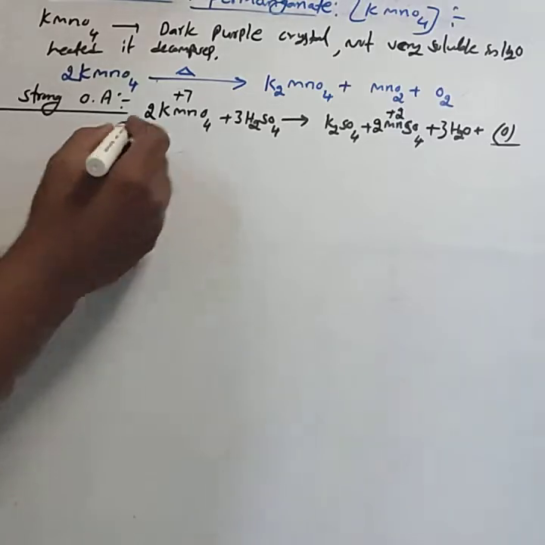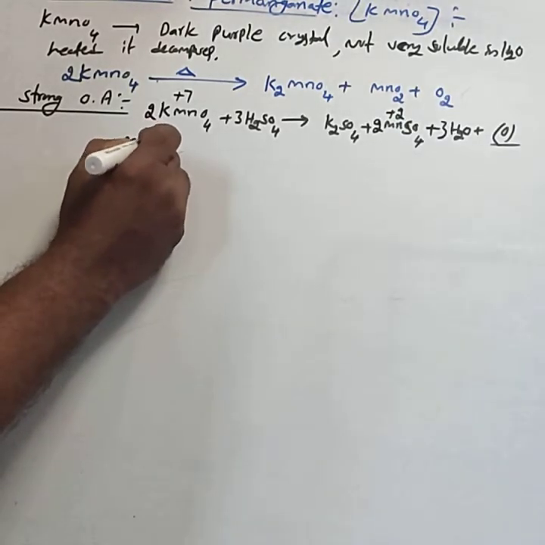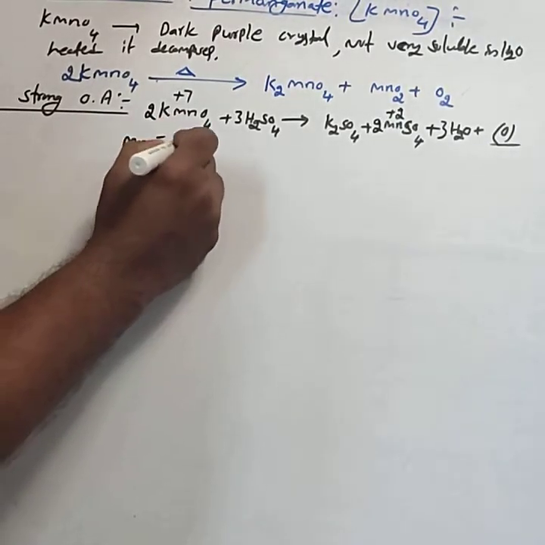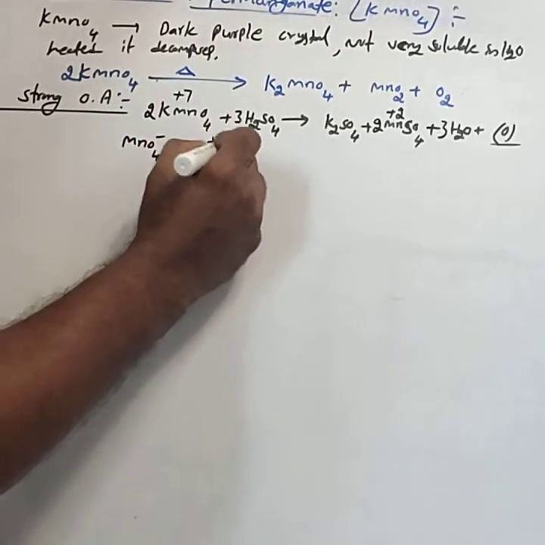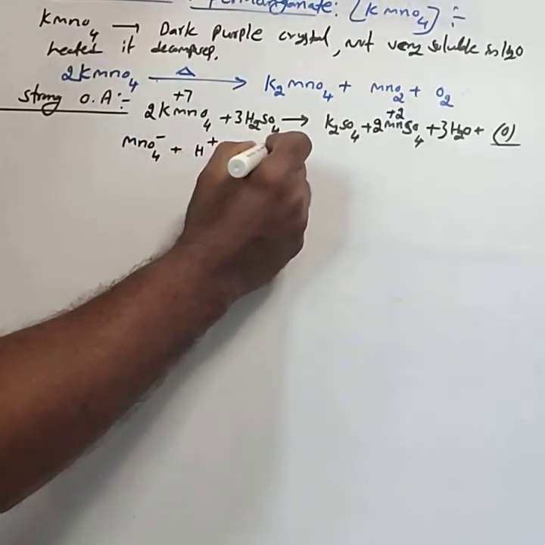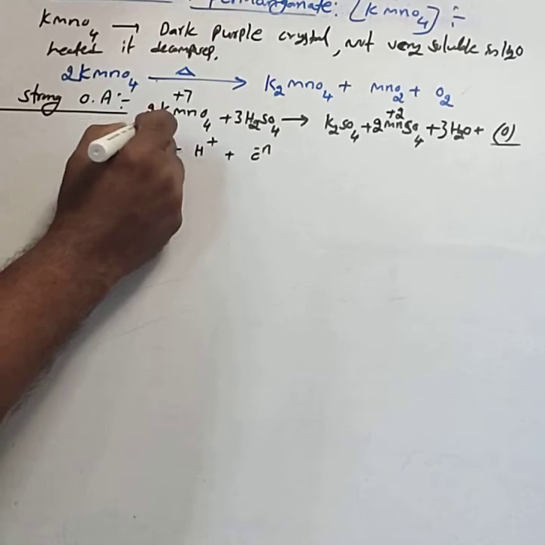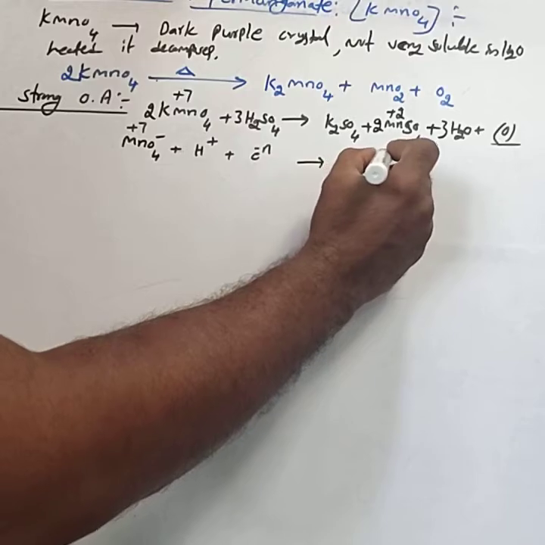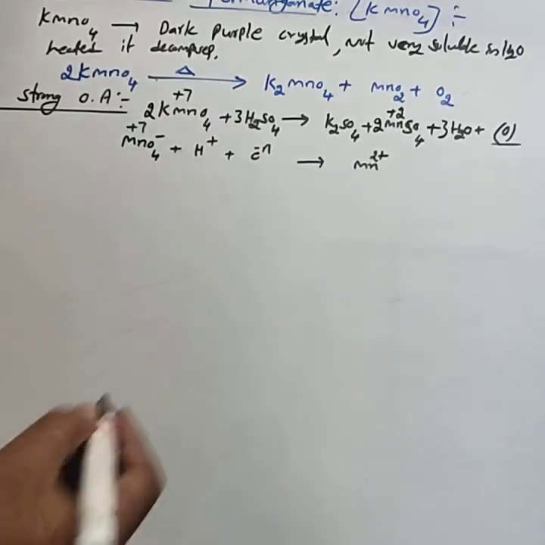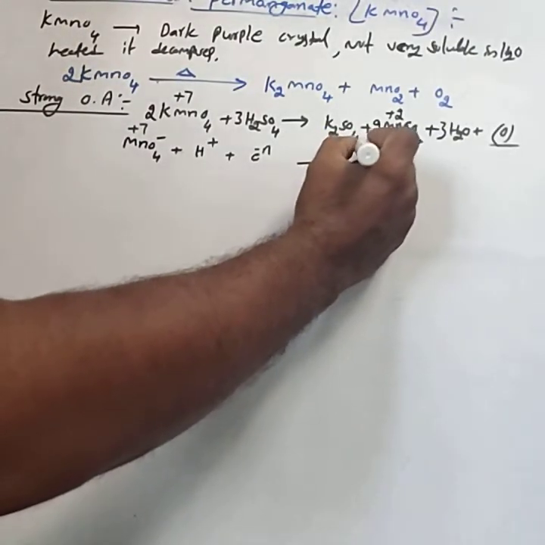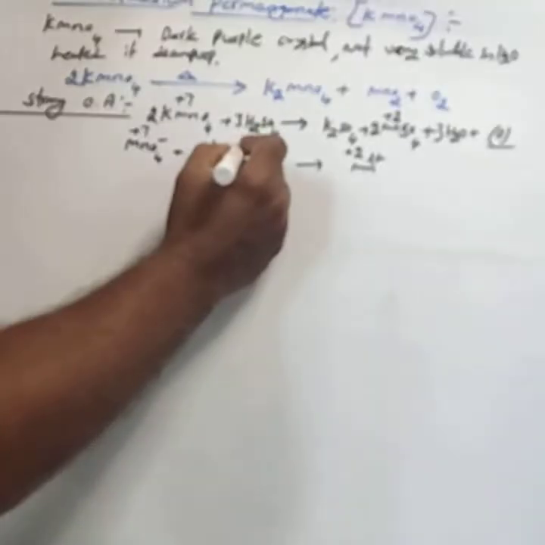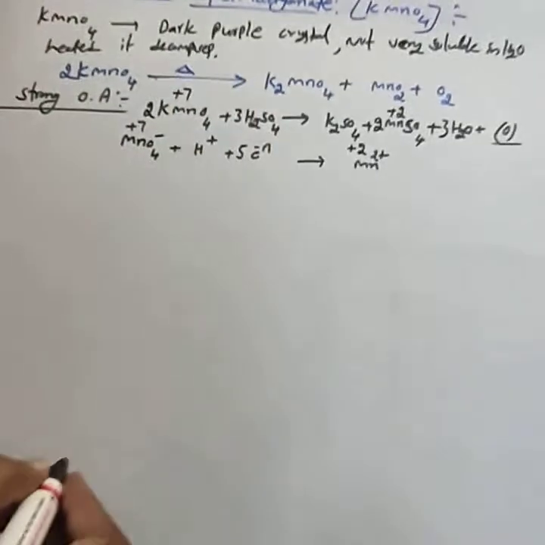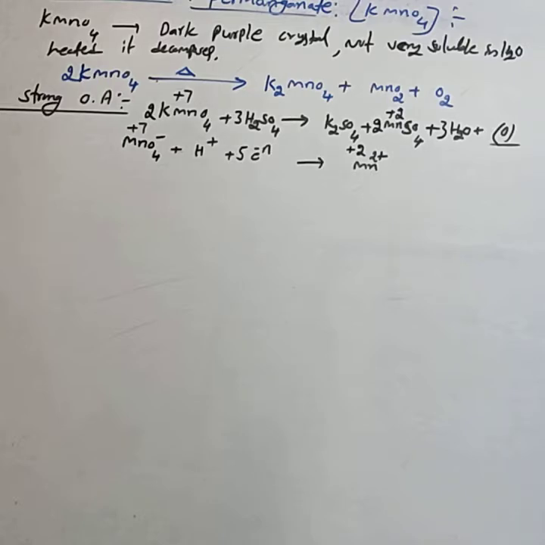Or it can accept electrons, that is the ionic reaction. MnO4 minus in the presence of acid accepts electrons because Mn +7 changes into Mn2 plus, oxidation state +2. +7 to +2 means it accepts 5 electrons. The substance which accepts electrons is called an oxidizing agent.